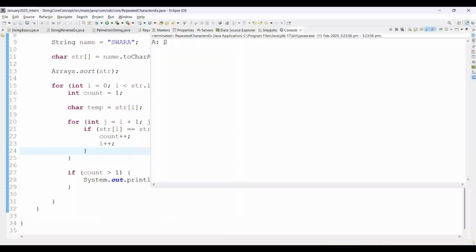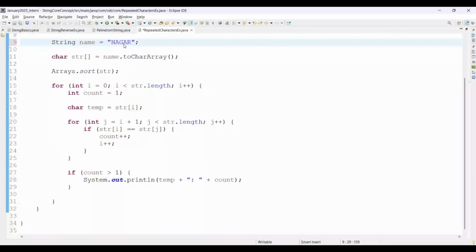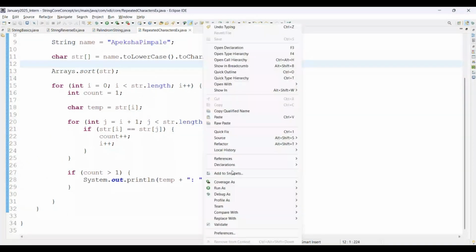It will print A twice. Now I'm just passing here Nagar. How many A's? Twice. Here also A is twice there, right? Yes. And we'll take a random surname as well. See on screen, whatever input you are giving, accordingly it will give us the output. Now we are expecting P also twice there, right? E also twice available there. Okay. Even A also, right? Perfect. Run as Java application.